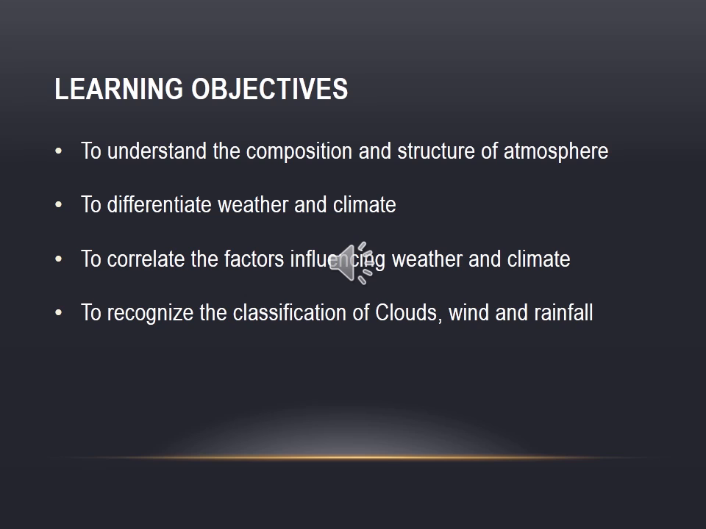So first you understand about the composition and the structure of atmosphere. Then the difference between weather and climate. Then to correlate the factors influencing the weather and climate, the various factors that affect the weather and climate. Then to recognize the classification of clouds, wind and rainfall.